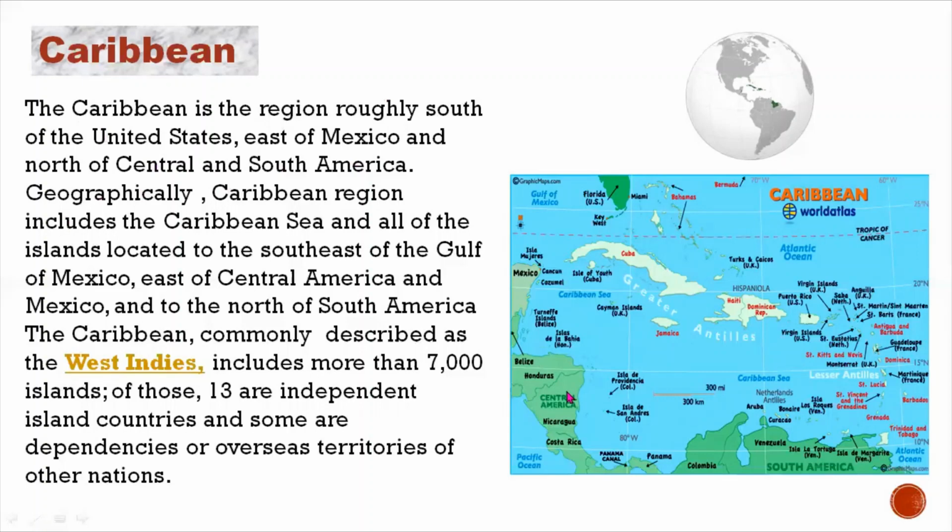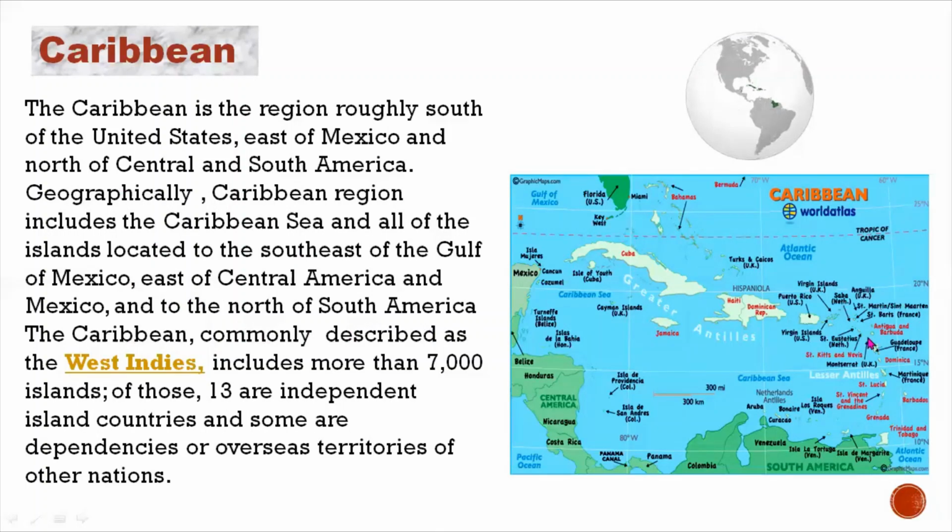So this is what is being said at the south of North America, in North and Central America. So geographically, the Caribbean region includes the Caribbean Sea and all the islands located to the southeast of the Gulf of Mexico, east of Central America and Mexico, and north of South America. So officially Caribbean वो इलाका है which comprises the Caribbean Sea, जहाँ पे Caribbean Sea पाया जाता है. And at the same time we have islands. So Caribbean Sea plus islands.